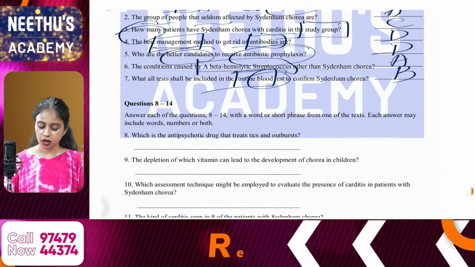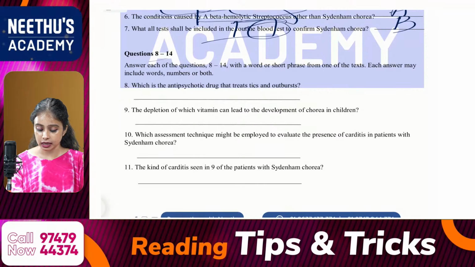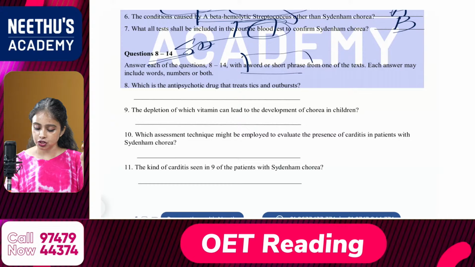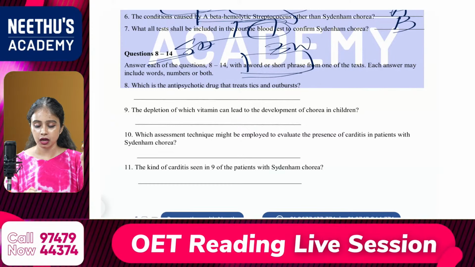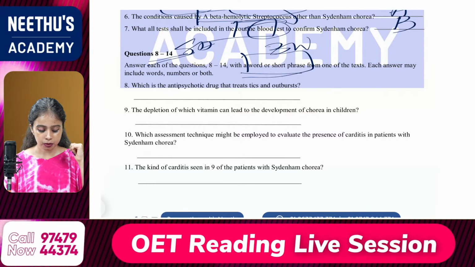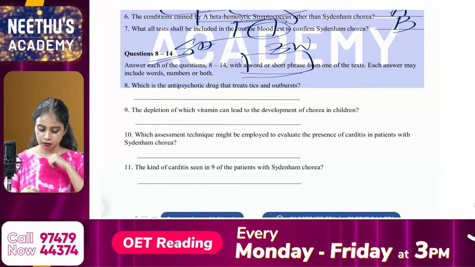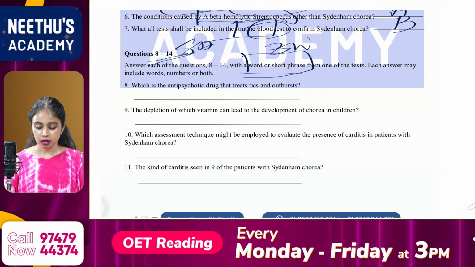Okay, so now we are moving to the next set of questions, that is 8 to 14, short answer questions. You can write it in a word or a short phrase, which means maximum 3 words. Okay, Ammu, Reba, very good. Excellent. 7 out of 7. Okay, definitely. Yes. Then 8th one.